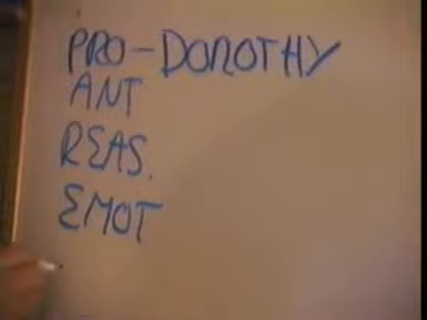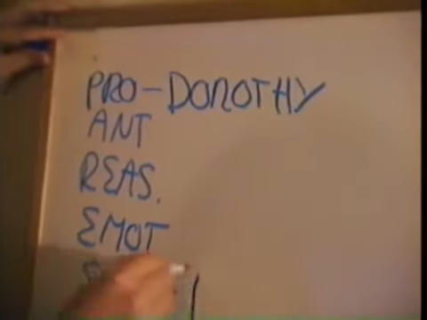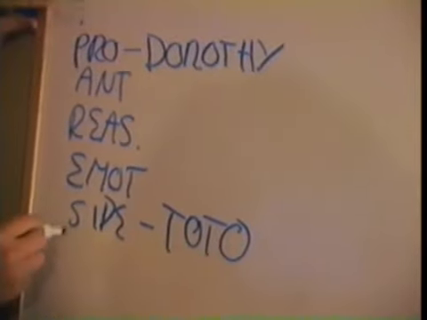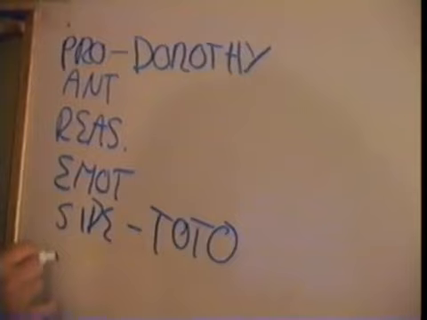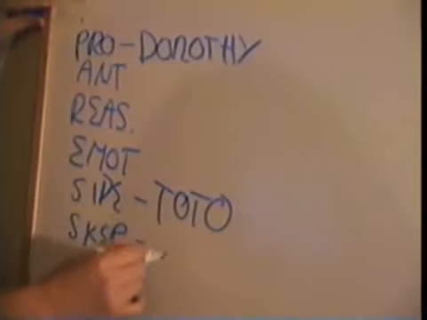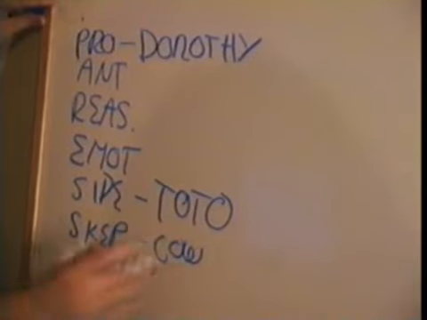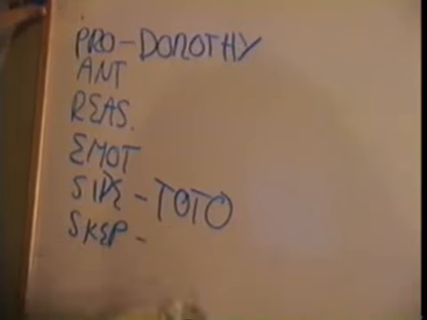And then we'll go down here to sidekick, and that's clear in the Wizard of Oz. That's Toto. Again, Toto, Cato, Tonto. Okay. Now we go down one more to the skeptic, and that's pretty clear. The skeptic is the cowardly lion. He doesn't think their plan can... I better just put lion instead of cowardly. There's no room for that.